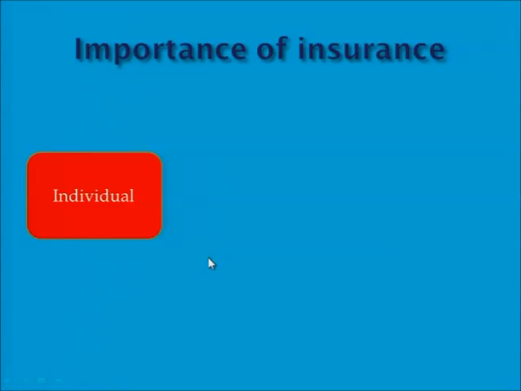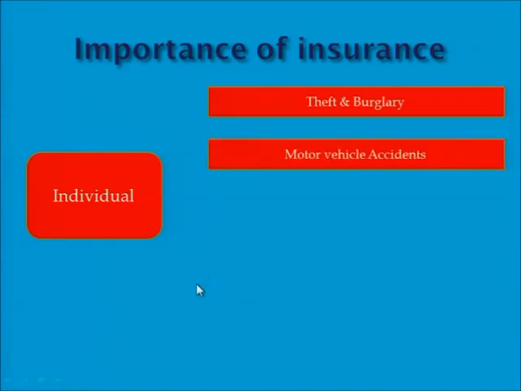Now, let's look into the importance in terms of individuals. Individuals also, theft and burglary happen to many people in our lives, and that is basically what can be covered, and it is important for individuals. Individuals also own motor vehicles, and when they are involved in a particular accident, insurance will also assist. That is basically the necessity of insurance for individual people.